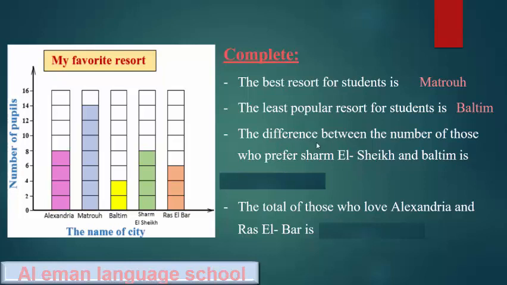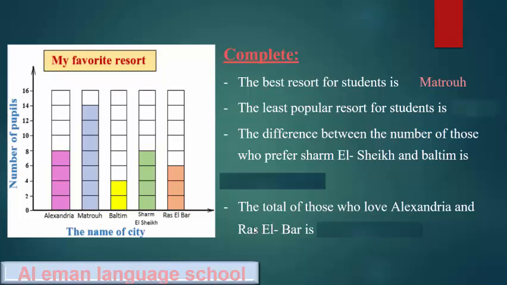The difference between the number of those who prefer Sharm el-Sheikh and Baltim is, when I say the difference, I mean subtraction. So the number of students who prefer Sharm el-Sheikh is 8 minus the number of students who prefer Baltim is 4. So 8 minus 4 is 4 students.